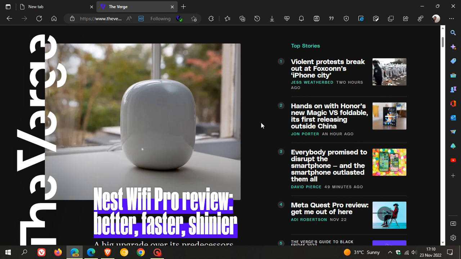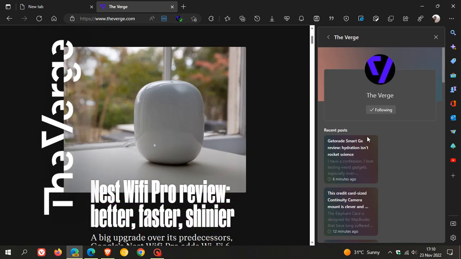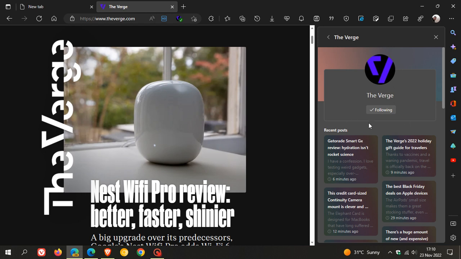But just want to let you know, the follow feature is now also available currently on only some news websites, but because it's still early days, Microsoft should be rolling that out to more news websites and platforms where you can see your most recent posts in the side panel in Edge Canary currently.